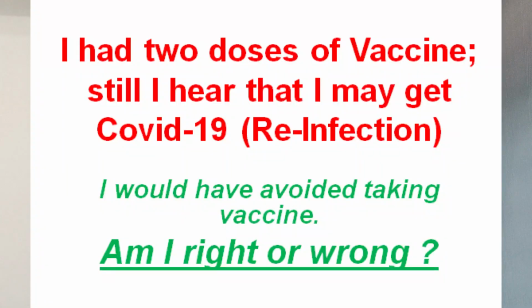The second billion-dollar question: after taking 2 doses of the vaccine, people still say I may get a reinfection of COVID-19. Why is it so? First dose, then you take the second dose. After 2 weeks from your second dose, complete antibody production would have happened in your body, and your body is ready to face any kind of COVID-19 infection. So again, you have to allow a time period of 2 weeks from the second dose.